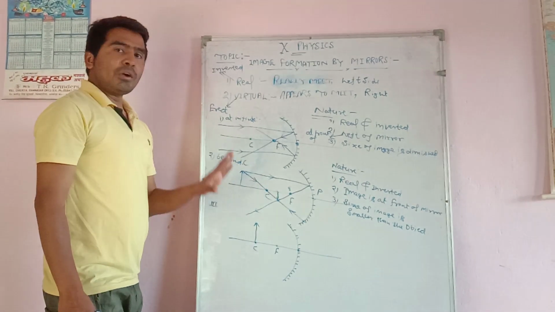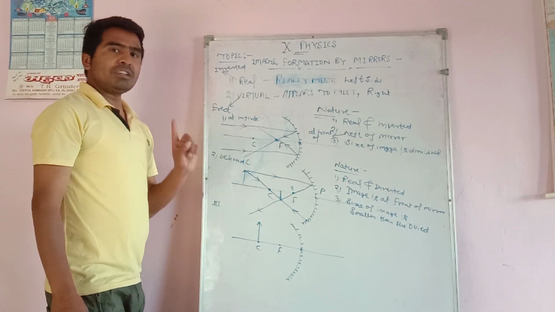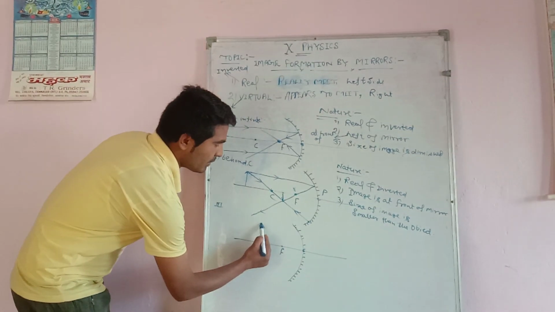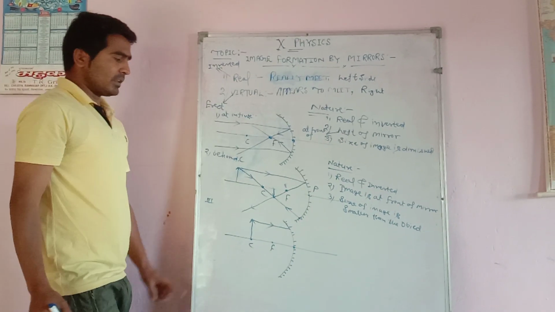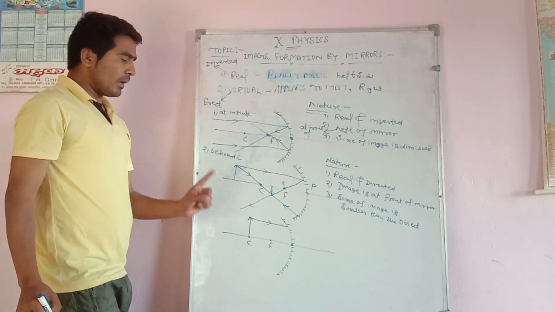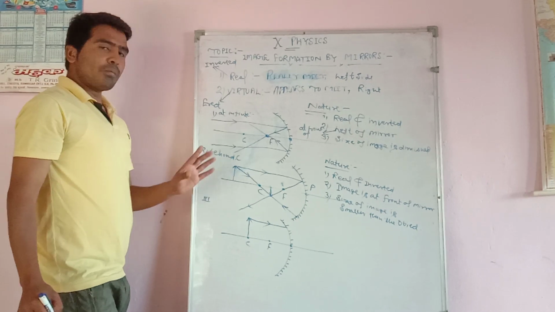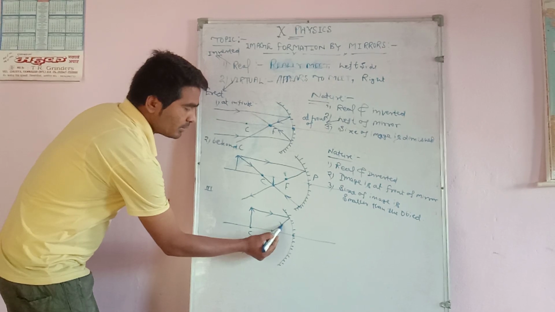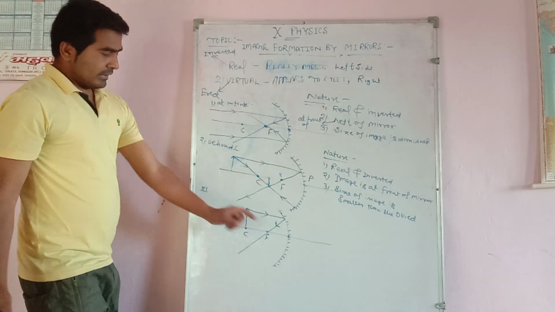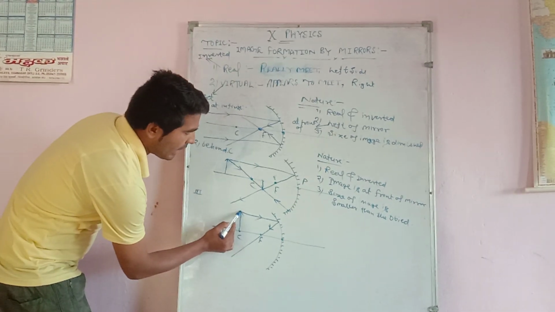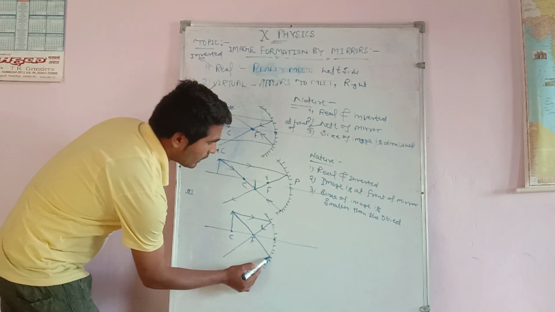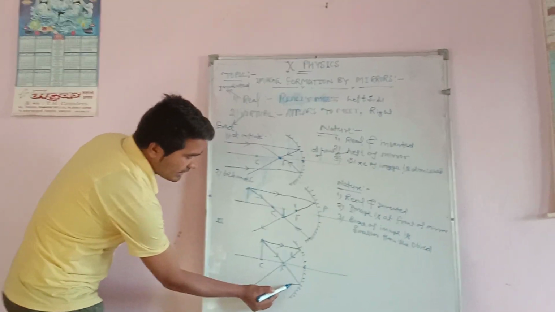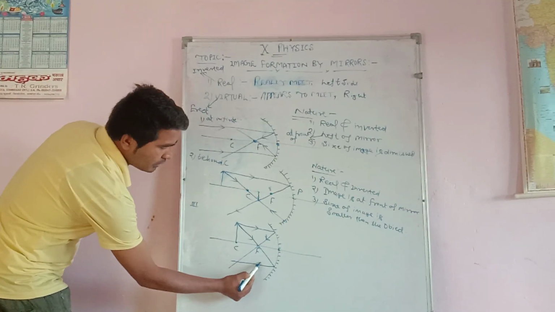To know about the image of the object, we always travel two light rays or more than two light rays. Suppose the first ray is parallel to the principal axis. We know the rule of the concave mirror: when any light ray passes parallel to the principal axis, after reflection the light ray goes through the focus. This is the first rule. Second, suppose we travel light rays through the focus, and after reflection in this case the light rays go parallel to the principal axis.